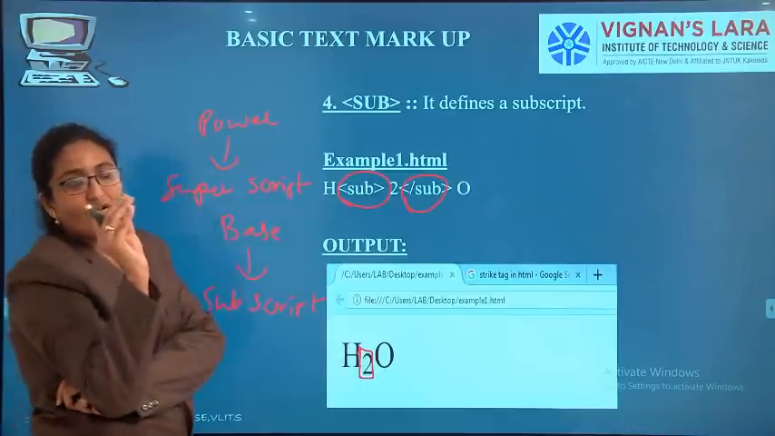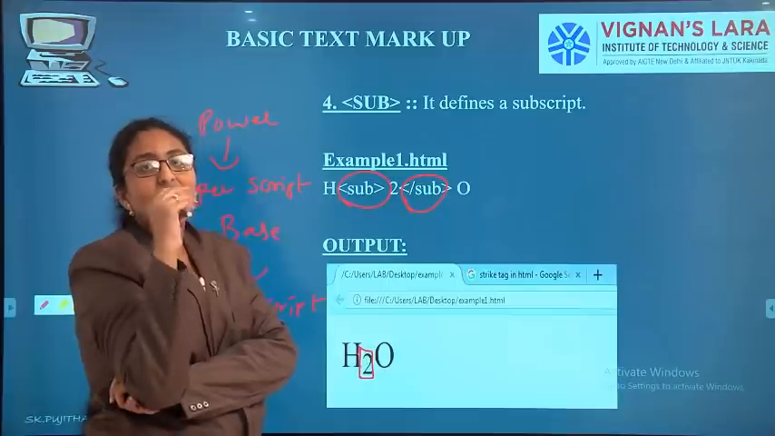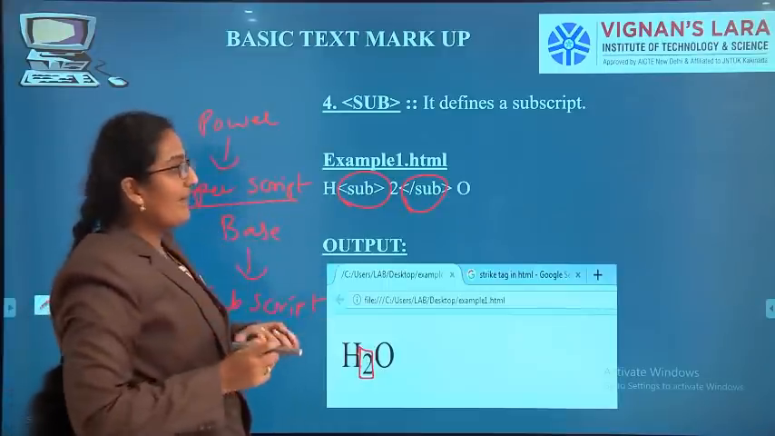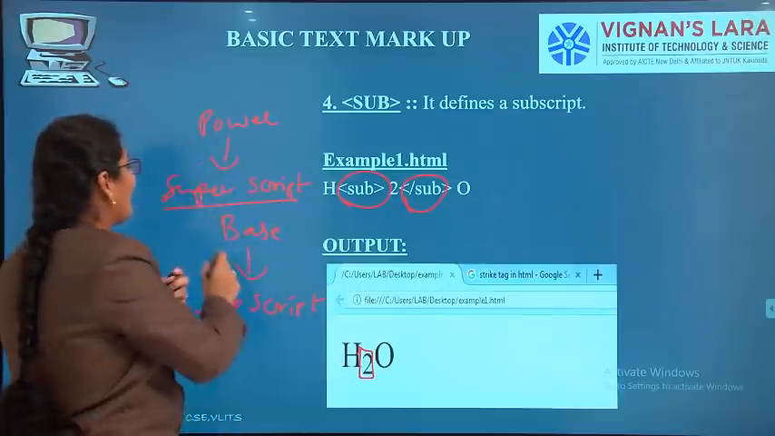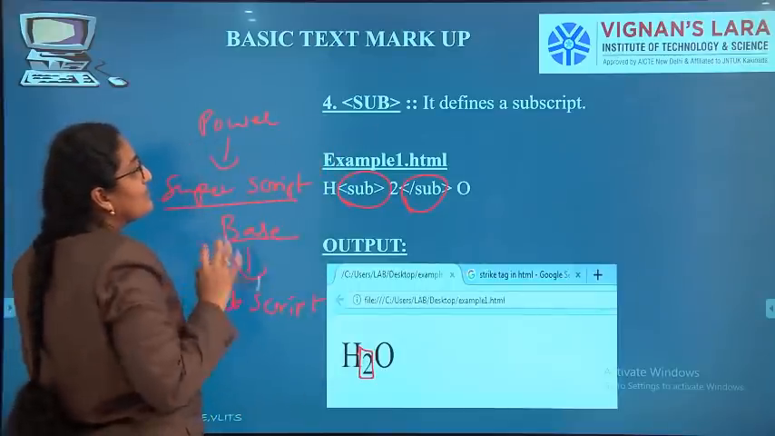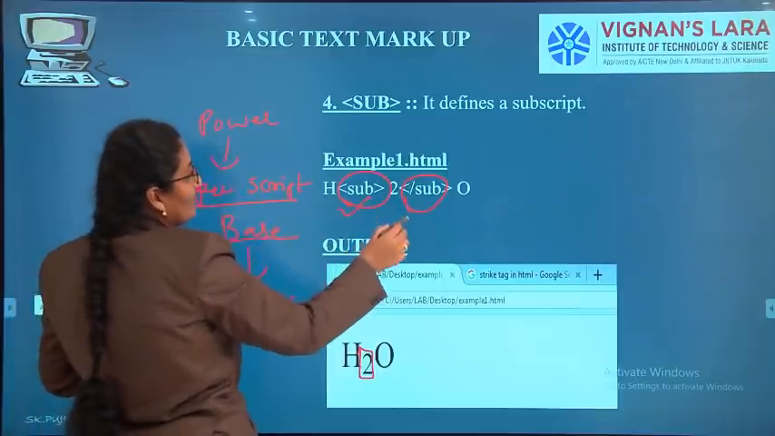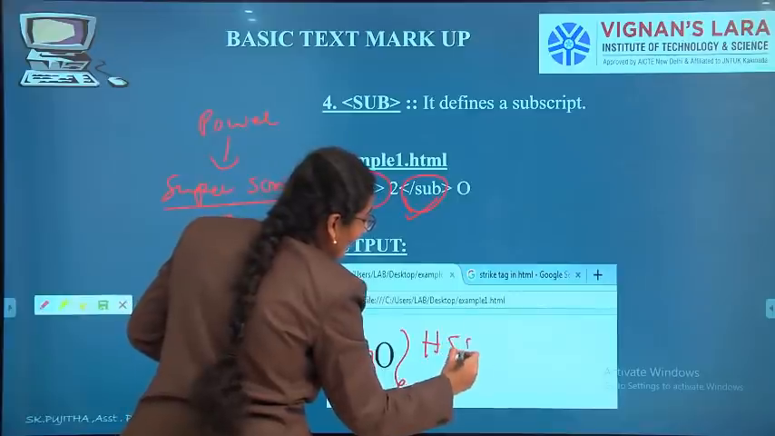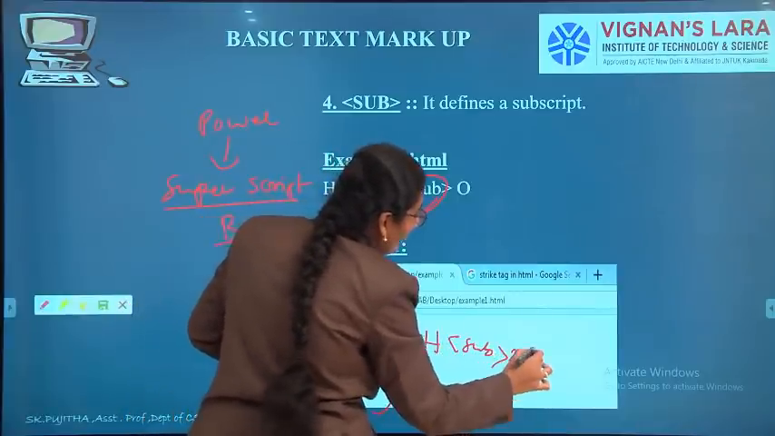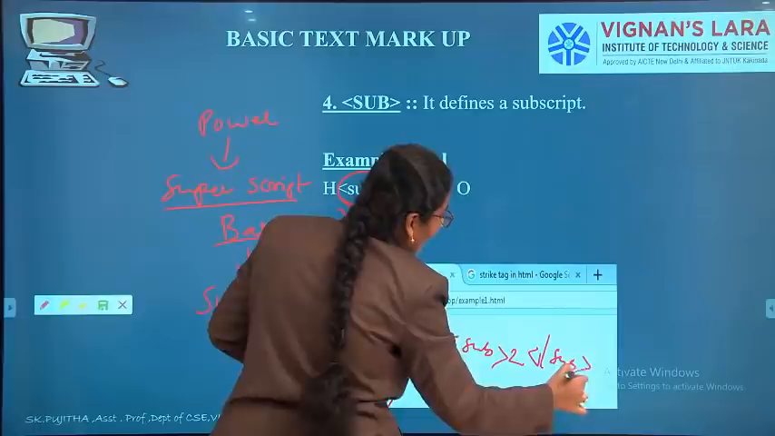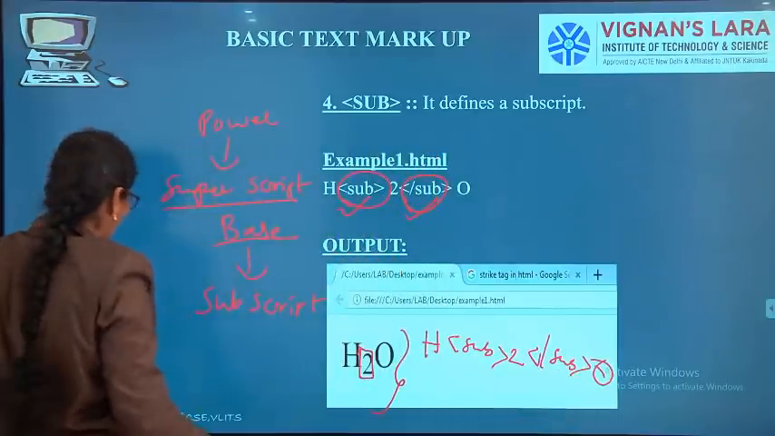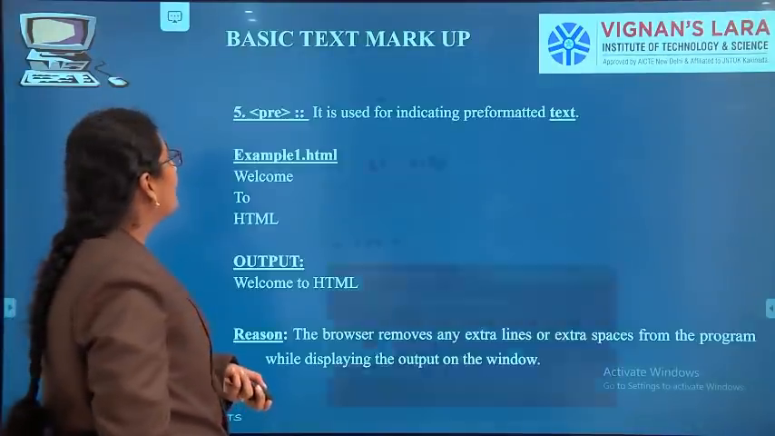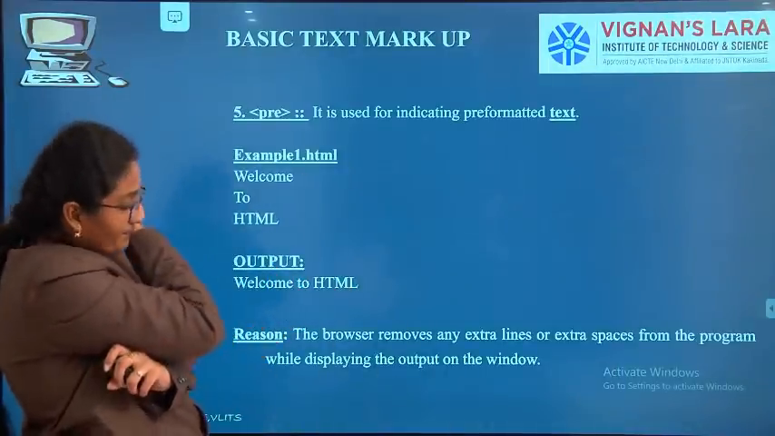See, using web technologies we can generate web pages. In web pages if you want power values you should use superscript. In web pages if you want sub values, base values, you should use subscript. So here subscript opening, subscript close. I want H2O, so I have written H, sub 2, closing sub, O. Then I will get H2O. This is subscript.